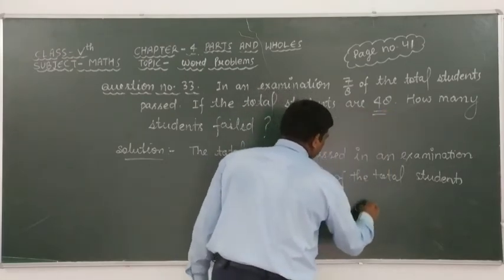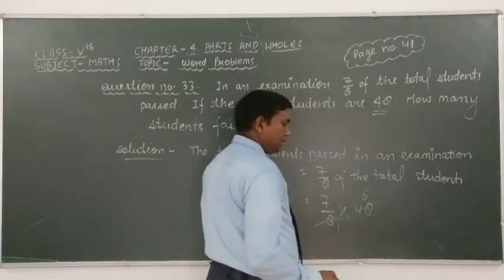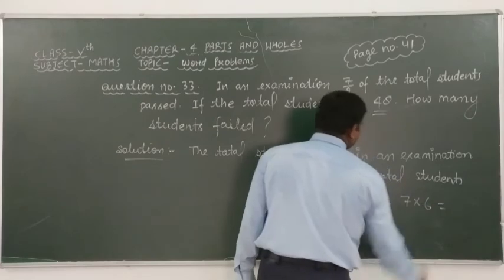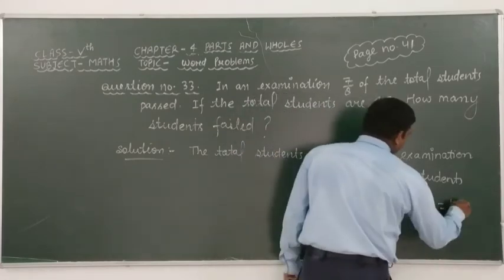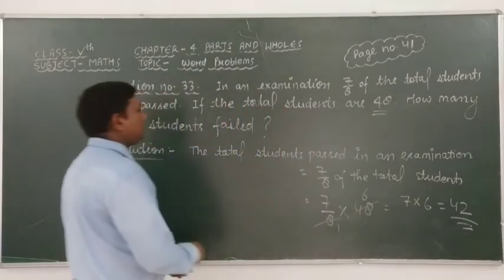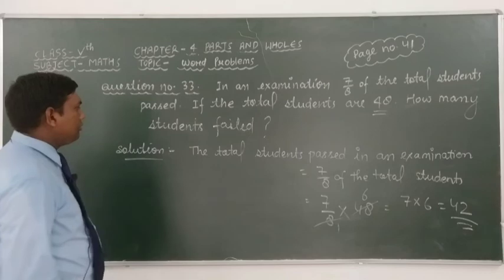Therefore, here we can write 48. 8 times 1 is 8, 8 times 6 is 48. Here we can take the multiplication of 7 by 6. 7 times 6 is 42 students. It means that the total number of students passed in an examination is equal to 42.